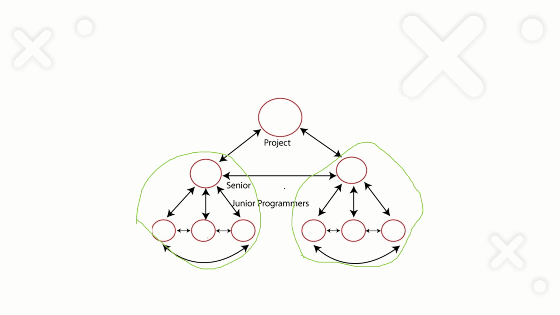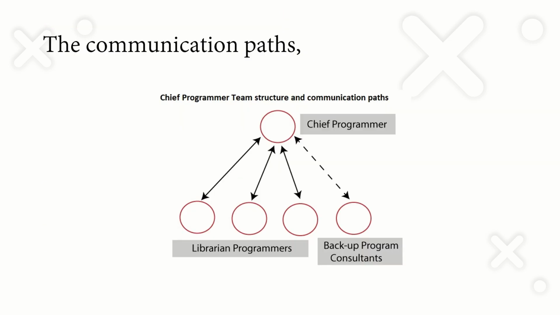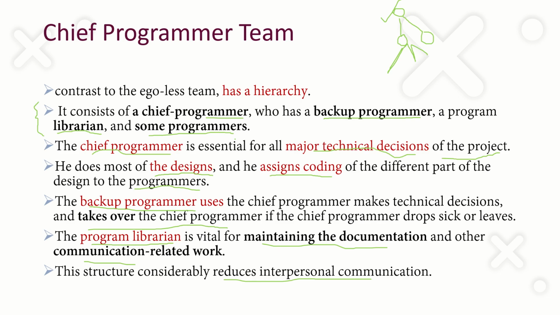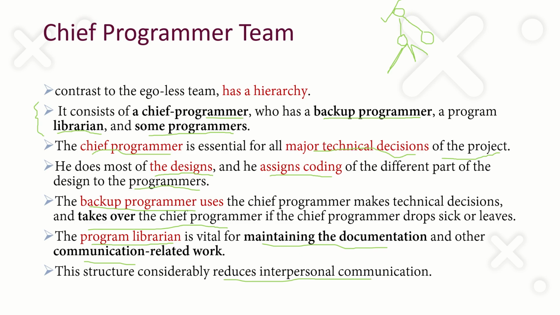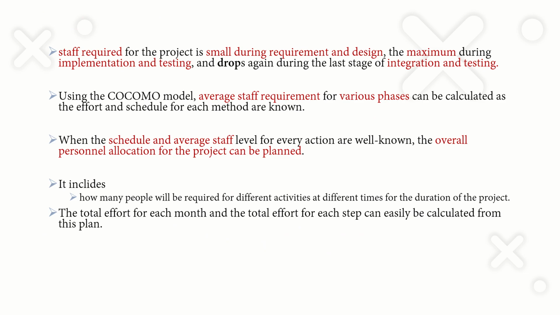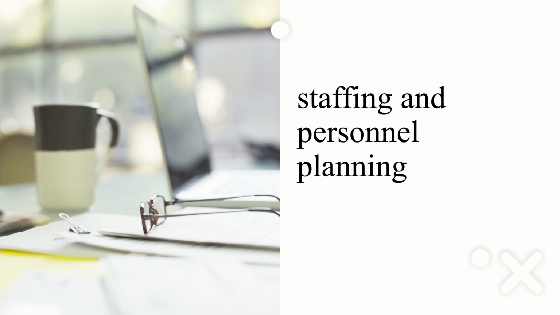So here we are using a combination of the egoless and the chief programmer team. So that is the meaning of staffing, the different team structures, the different types of team structure.